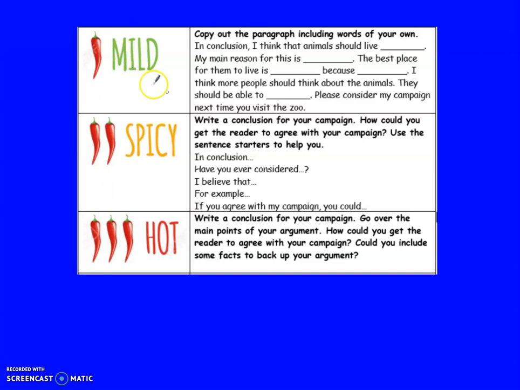So spicy, our first sentence starter starts with in conclusion, and this is telling the reader that you're about to conclude everything that you've said in your campaign.